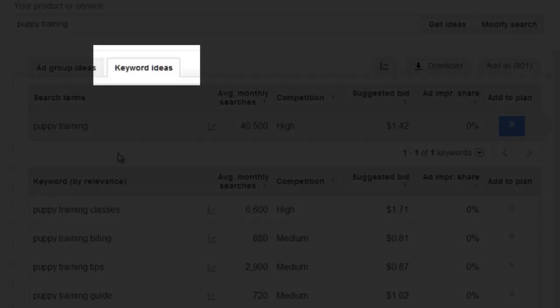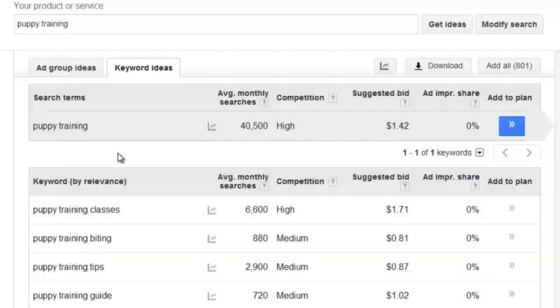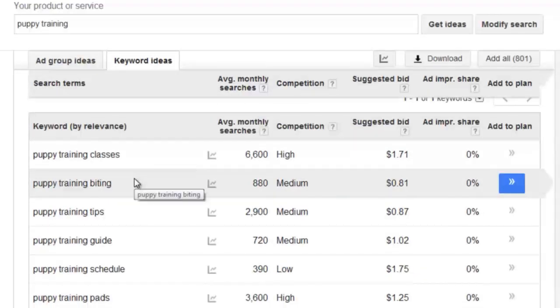Then over here, we have keyword ideas. So these are individual keyword phrases, and with the average monthly searches, the competition. So you can see a high, medium, or a low suggested bid, which is basically for puppy training itself. You know how you go to Google and you see ads at the top on the right-hand side? Those are the suggested bids. Keep in mind that every time you click on one of those ads, an advertiser such as yourself will have to pay a specific amount of money. So the suggested bid actually tells you puppy training is going to be about $1.42 because it has high competition. It has a lot of people bidding for that specific search term.